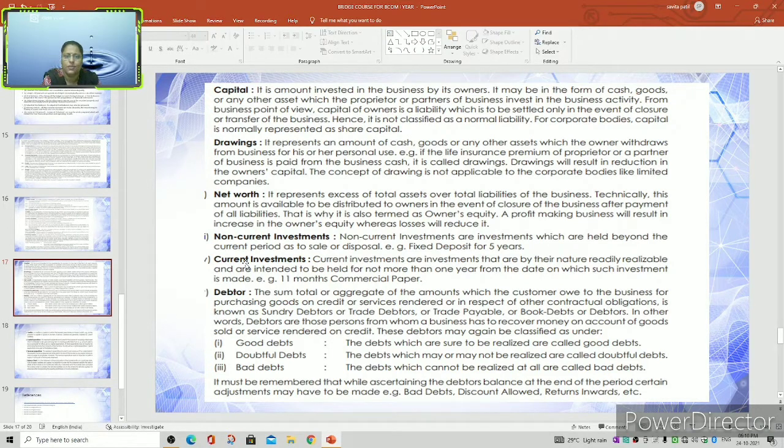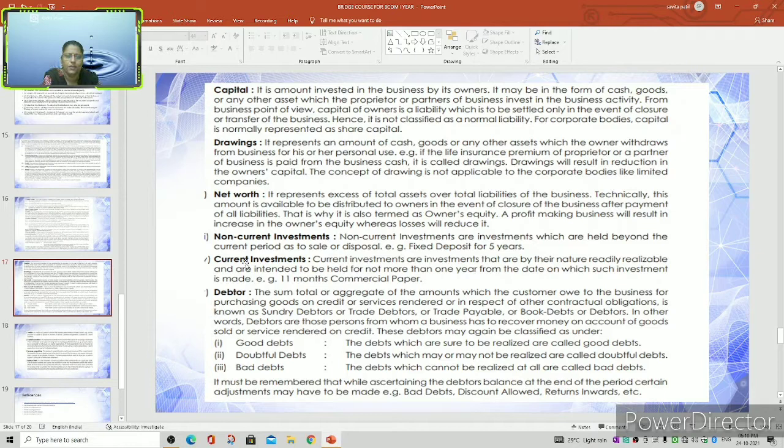Drawings. It represents an amount of cash, goods or any other assets which the owner withdraws from the business for his personal use. That is, drawings refers to the withdrawal of cash or goods by the proprietor for his personal use. He may pay the life insurance premium, or he may take goods from his business for his personal use. This is called drawings.